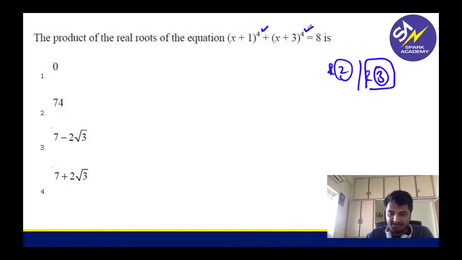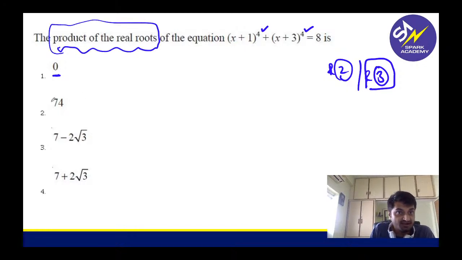What I would recommend is, I would ask you to do it by approximations, okay? But he said product of real roots, so I can't even use approximations. I thought they're asking the root. So product of real roots, so you need to find the roots. How do you find the roots, guys? Can you tell me? Anybody hint for this?